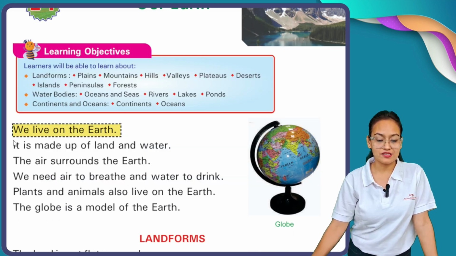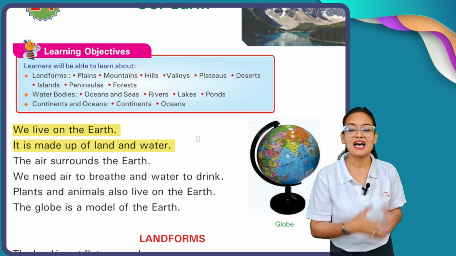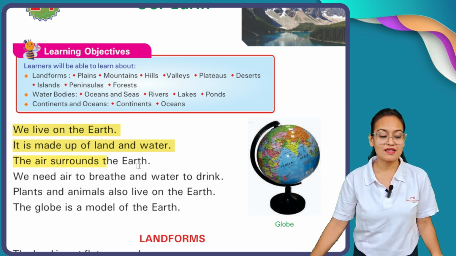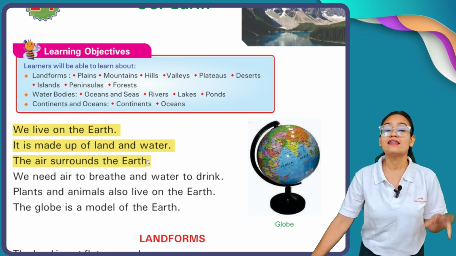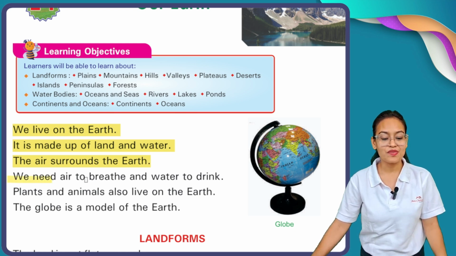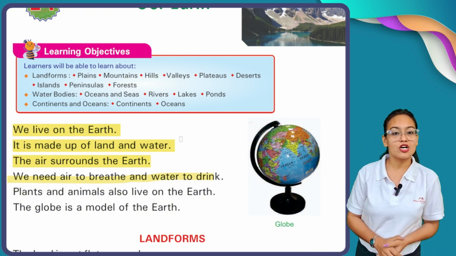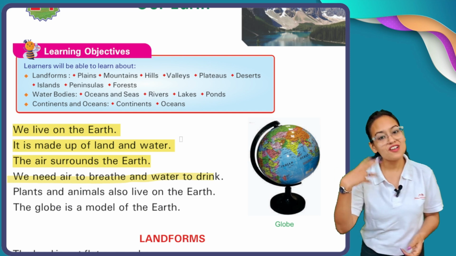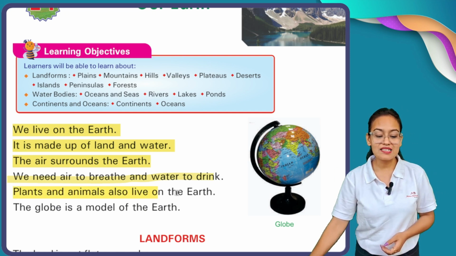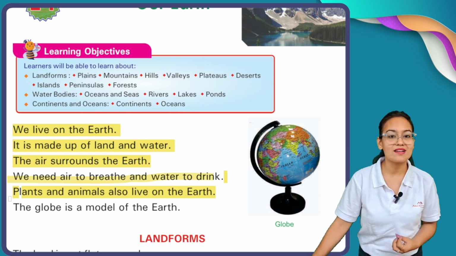We live on the Earth. It is made up of land and water. We live on planet Earth, and planet Earth is made up of land and water. The air surrounds the Earth, and there is a thick layer of air covering the atmosphere of the Earth. We need air for breathing and water for drinking. Plants and animals also live on the Earth. So apart from human beings, plants and animals also live on planet Earth.